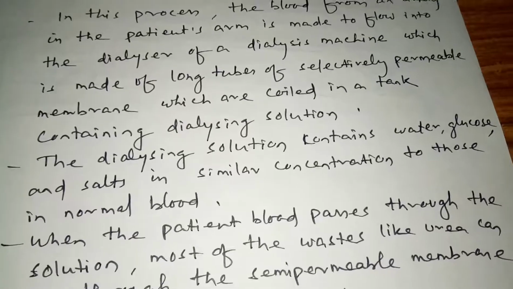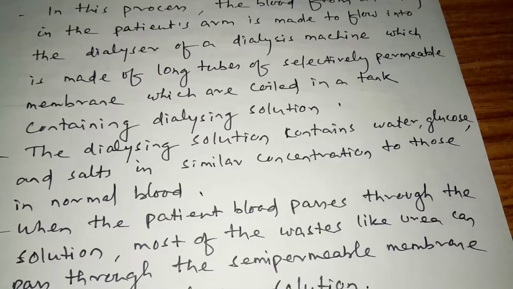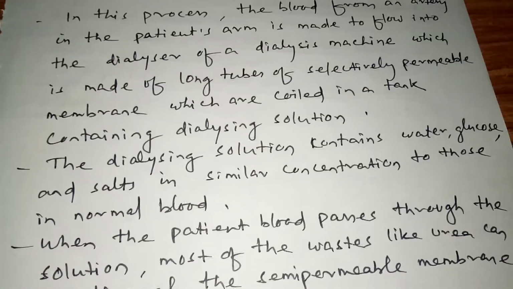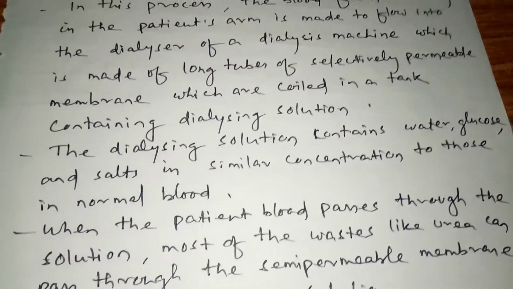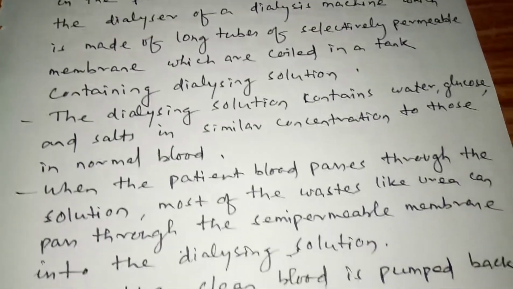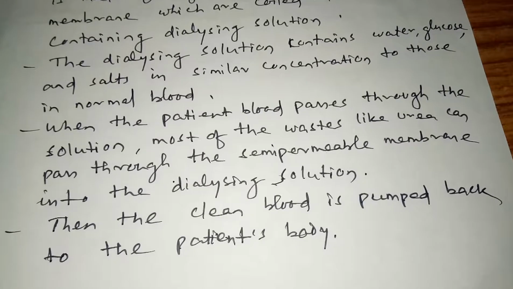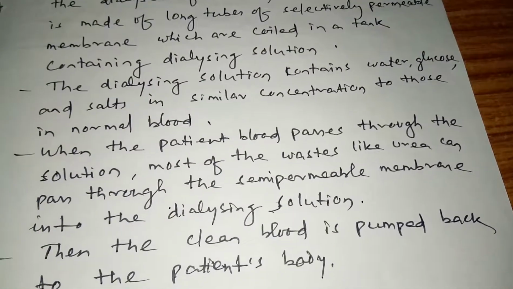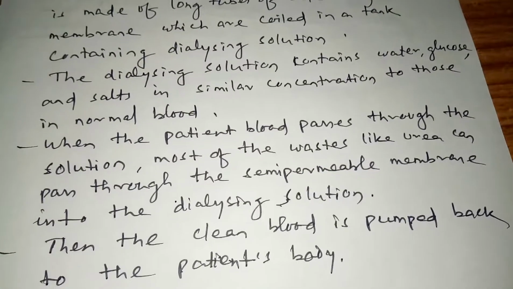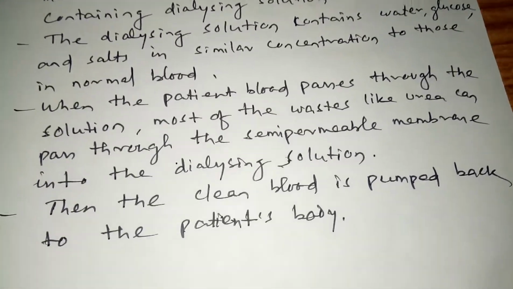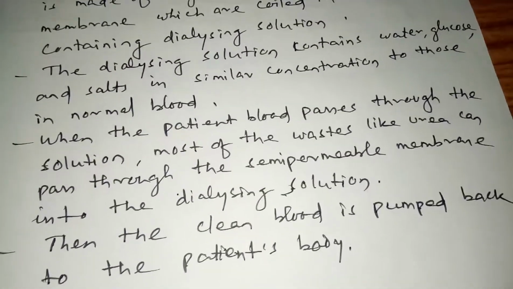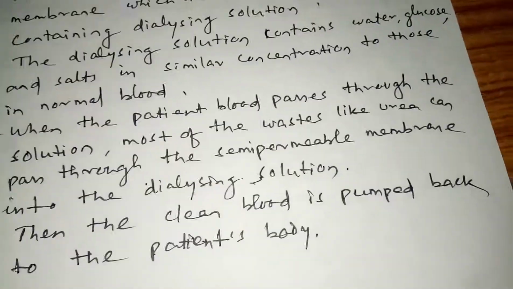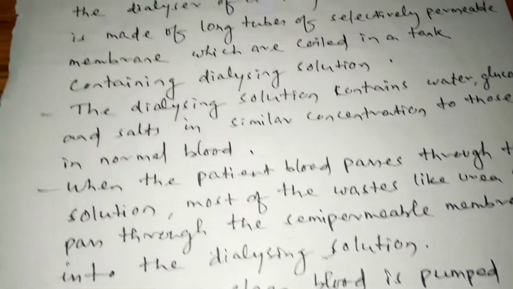Students, the dialyzing solution contains water, glucose, salts, in concentrations similar to normal blood. When the patient's blood passes through the solution, most of the waste like urea passes through the semi-permeable membrane into the dialyzing solution. Then the clean blood is pumped back to the patient's body.